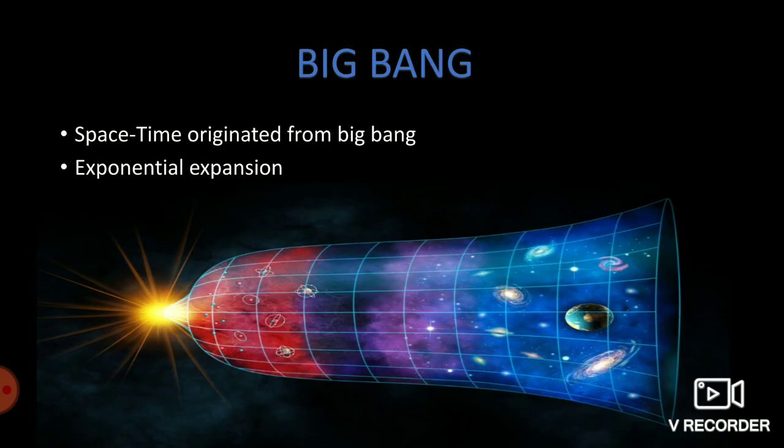Big Bang. As the opening of the famous TV series The Big Bang Theory goes, our whole universe was in a hot, dense state 14 billion years ago. That was a singularity, a very tiny dot with infinite mass, and from that our entire universe formed. As Stephen Hawking used to say, space and time both originated from the Big Bang. So asking where the Big Bang happened and what was before it is meaningless, because the Big Bang created space and time. There was no before, and there was no point at which the Big Bang occurred.